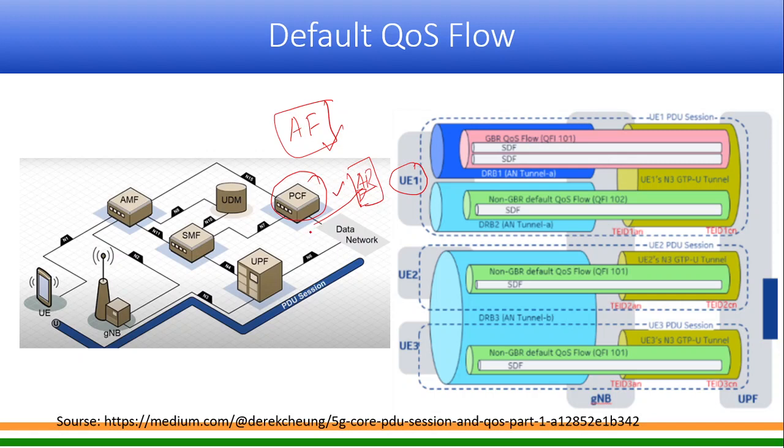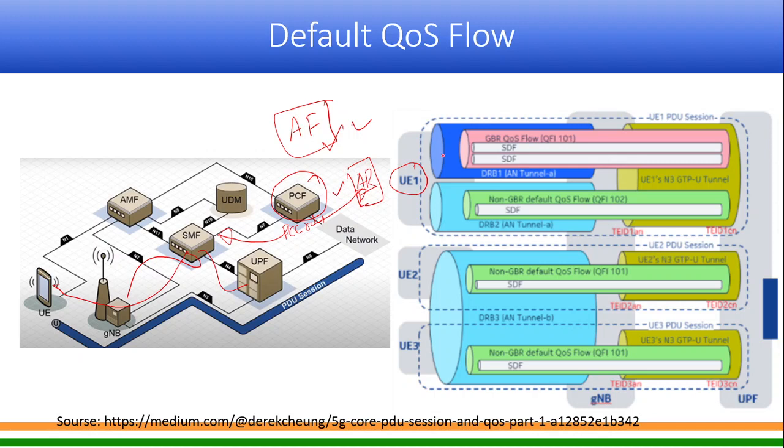Now the PCF will make a PCC rule and send it to the SMF. And what will SMF do? SMF will create a QoS rule sent to the UE, then a QoS profile to the gNodeB, and a PDR rule to the UPF. Based on all these things, the system decides that for the AR service, a guaranteed bitrate QoS flow is required.